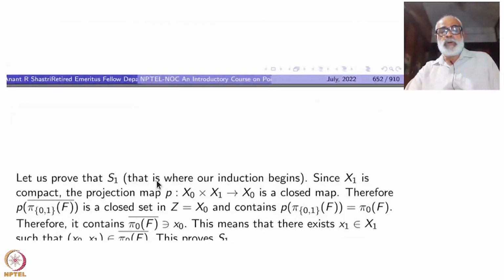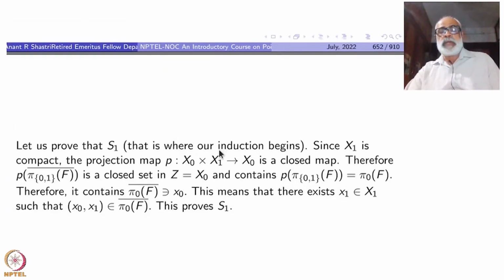So let us prove S1. This is where the induction begins. What is x1? x1 is a compact space. x0 is Z. The projection from x0 cross x1 to x0 is a closed map because x1 is compact. Therefore, if you take pi 0 1, I could have written this as the square bracket also here, no problem, both of them are the same. There is nothing else between 0 and 1, by the way.